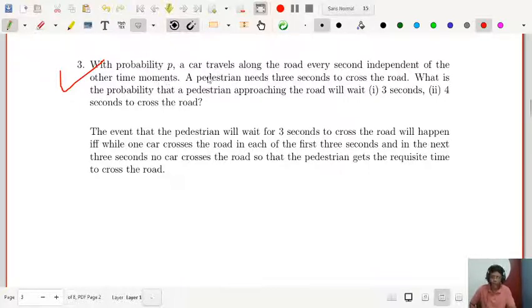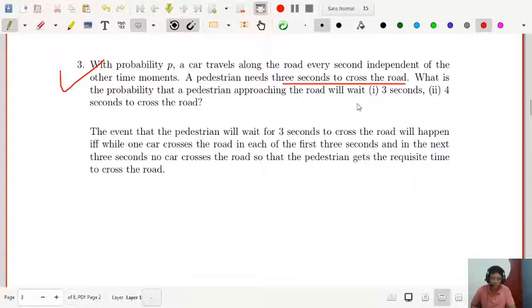With probability p, a car travels along the road every second independent of the other time moments. A pedestrian needs 3 seconds to cross the road.